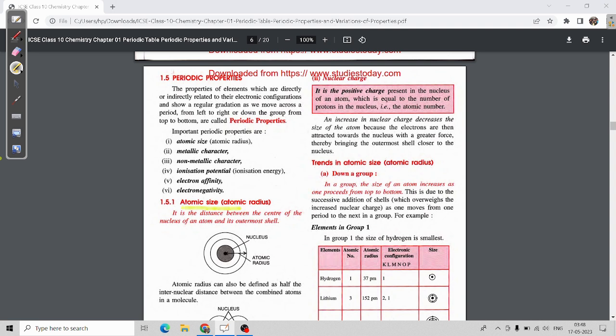Now, atomic size, if we check, is also known as atomic radius. What is the atomic radius and what is the atomic size? Both are the same only. The distance between the last orbit and the nucleus is called atomic radius or atomic size.